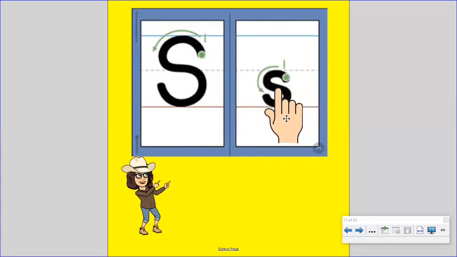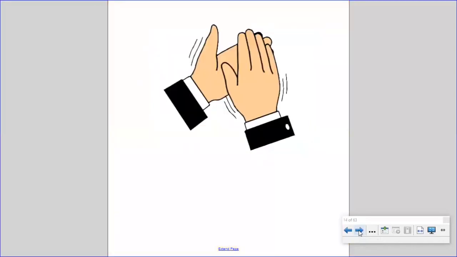Curve around like an S, like a snake. Nice job. The letter S makes the S sound like in soap. Give yourself a round of applause.